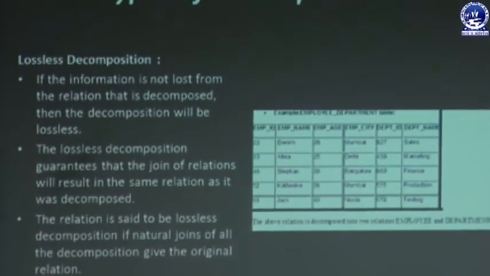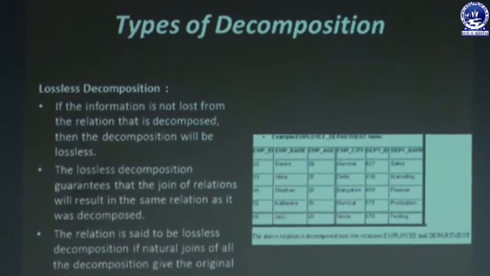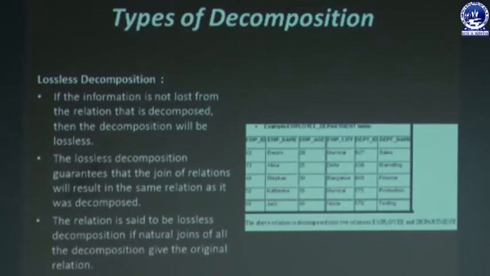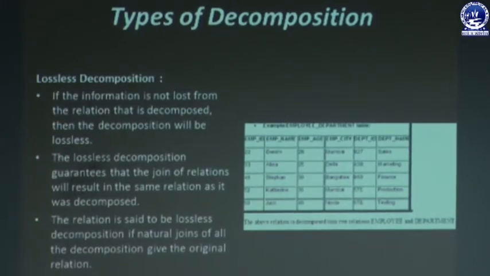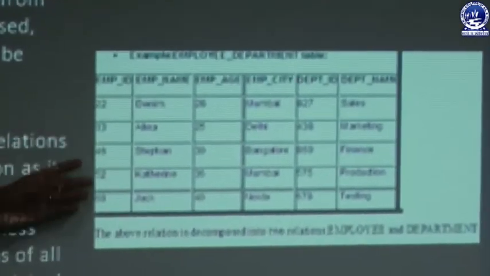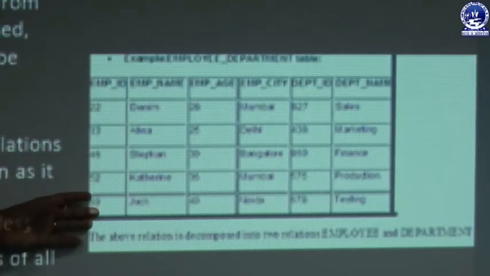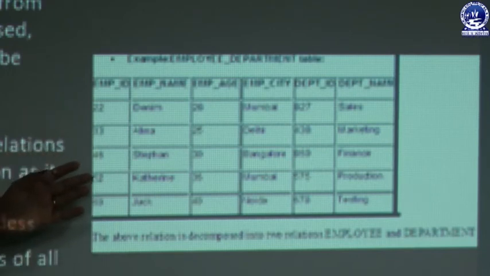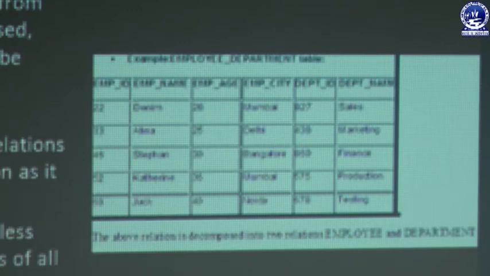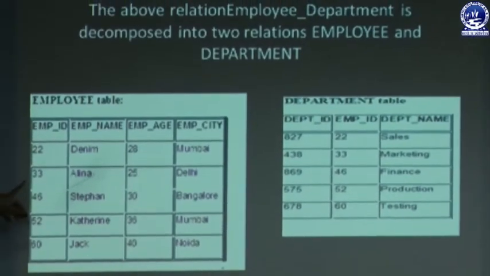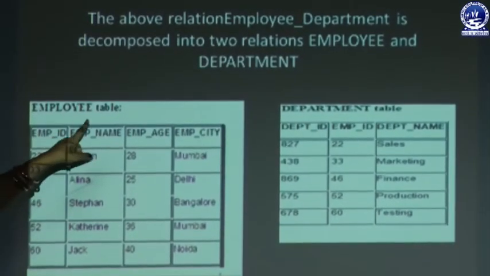The first one is lossless decomposition. Lossless decomposition means that if the information is not lost in the relation that is decomposed, then the decomposition is lossless. You can see this is one relation. Suppose due to anomalies, redundancy or inconsistency, we are going to decompose the table. When we decompose the table, we must remember that it should be a lossless decomposition. That means no tuple should be lost during the decomposition. You can see the table is decomposed into two tables, the employee table and the department table.